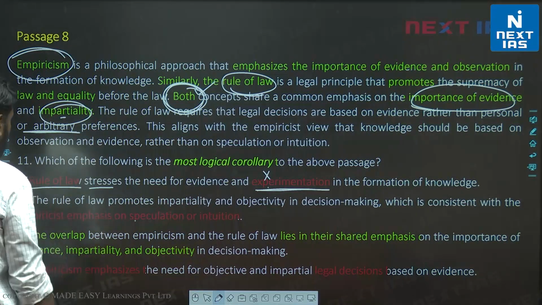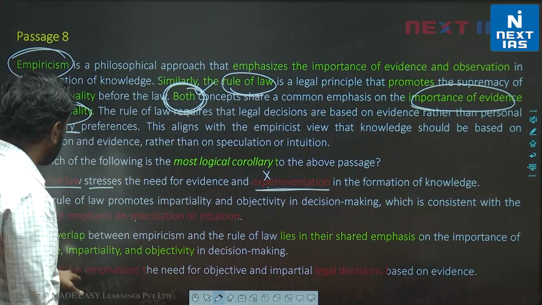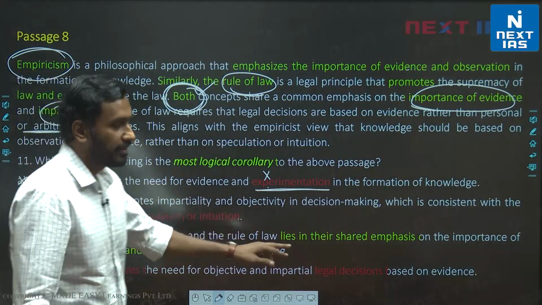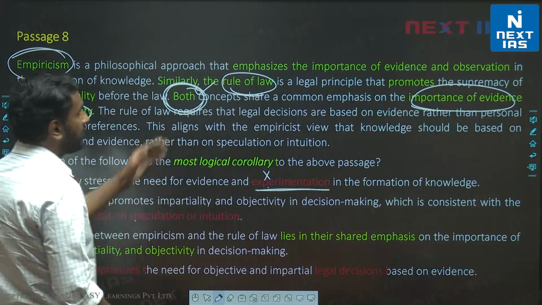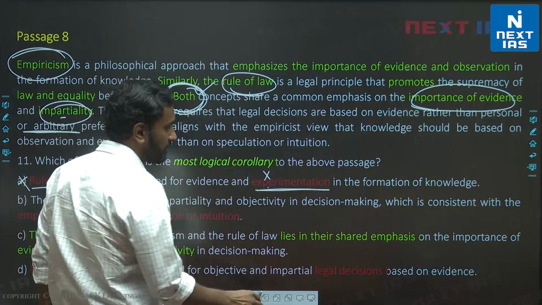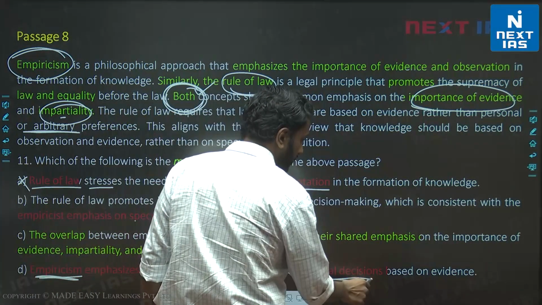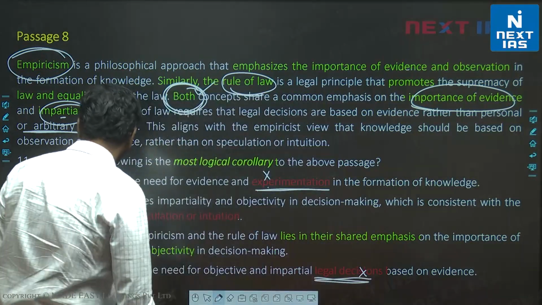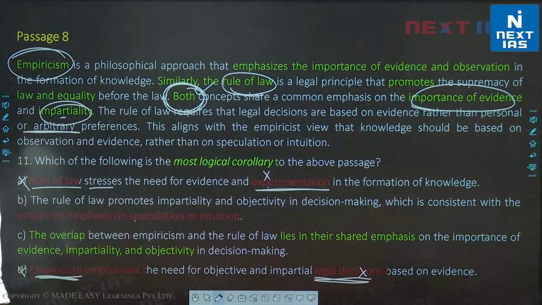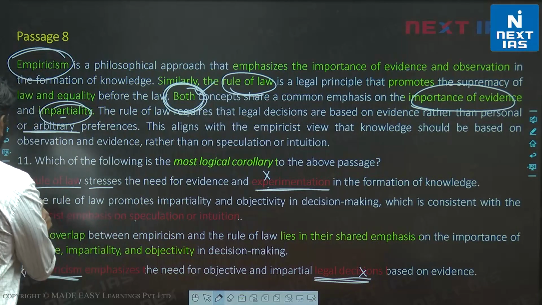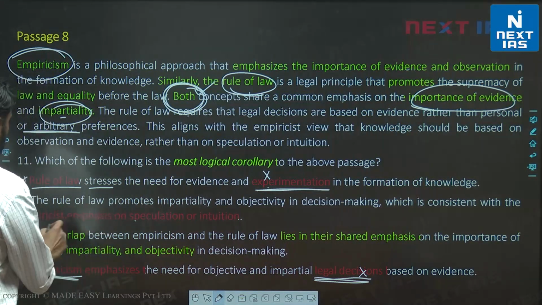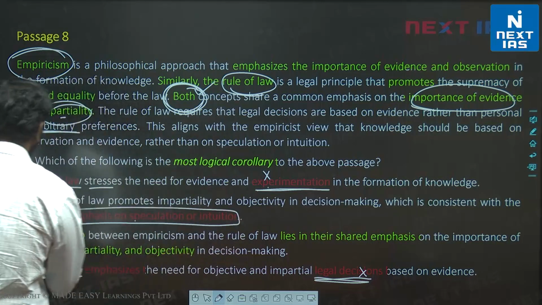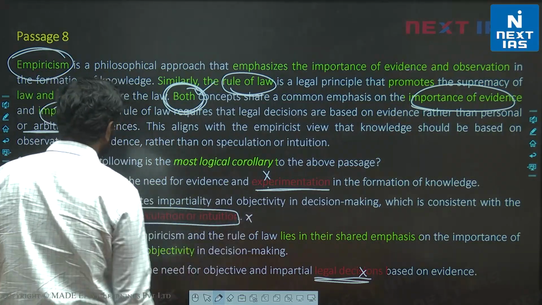So A is invalid. Similarly, let's look at D. Empiricism emphasizes legal decisions. Empiricism in the passage is similar to rule of law, but empiricism is not linked to legal decisions. Correct? Empiricism is similar to rule of law, but not linked to legal decisions. So D is incorrect. Let's look at B. Empiricist emphasis on speculation or intuition. This is factually incorrect. Right?